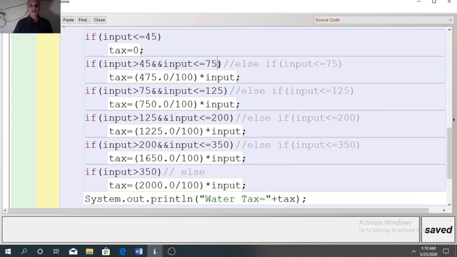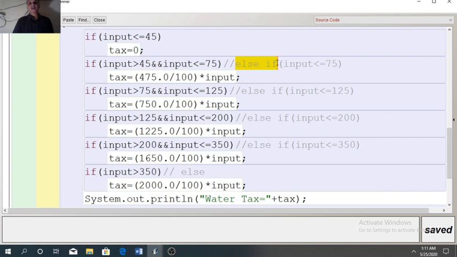But if you design the same code with an if else if ladder, I have used a comment here. In that case you write else if, and in the brackets you need to cover only the upper limit. The reason is that suppose the user enters 46. The first if will fail, then it will go to the else part.